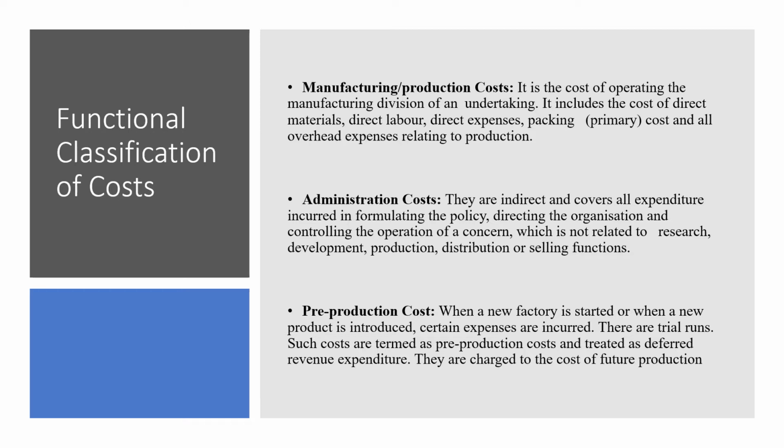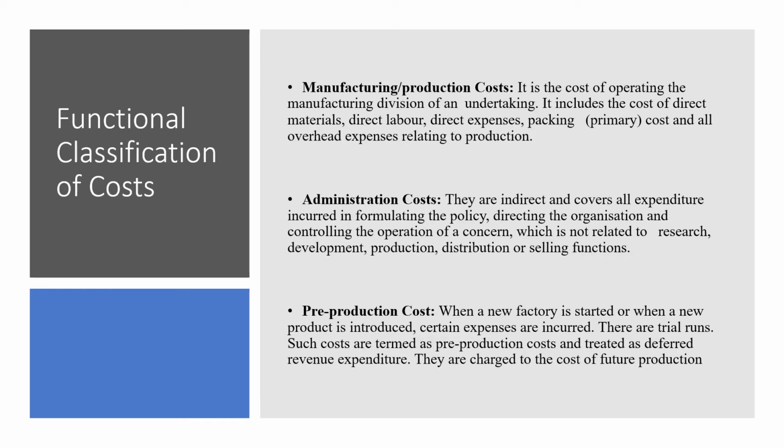Then administration cost. Administration costs are the indirect costs, and they cover all expenditure incurred in formulating the policies, in directing the organization, and controlling the operations of a concern, which is not related to research. So they will contain all indirect cost other than the research cost. Research, development, and those costs are not included in this. Otherwise, all other indirect costs which are related to policy formulation are included in the admin cost.